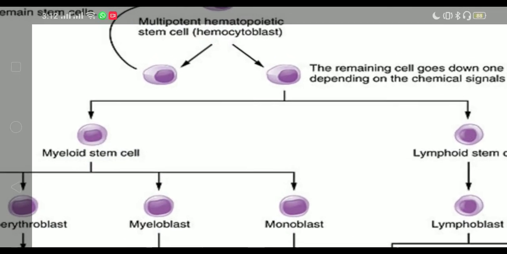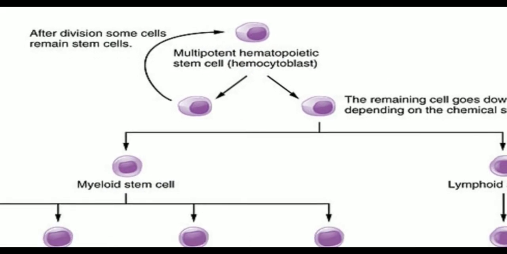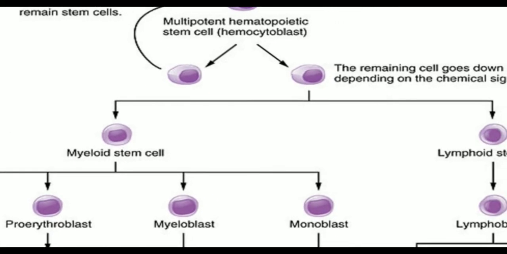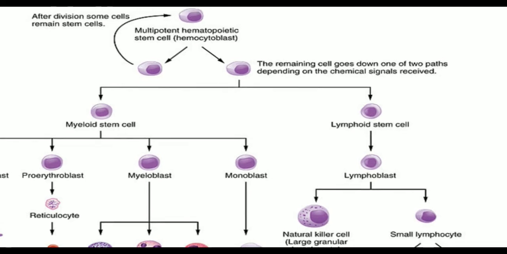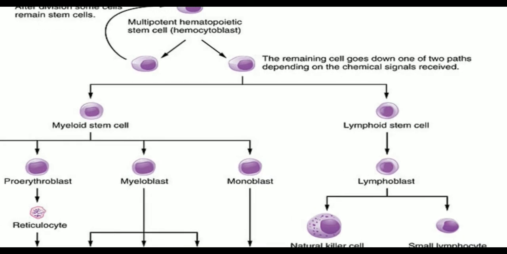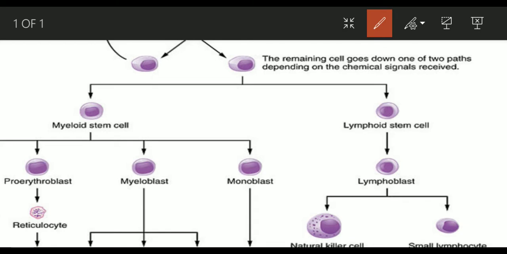All leukocytes arise from a common cell known as the hematopoietic stem cell. The hematopoietic stem cell is a multipotent cell. That means it can give rise to different types of cells. So the hematopoietic stem cell gives rise to mainly two progenitor cells, a myeloid progenitor and a lymphoid progenitor. So there will be two pathways.